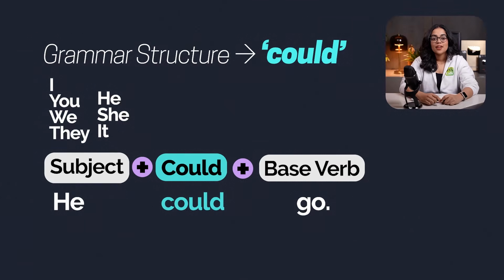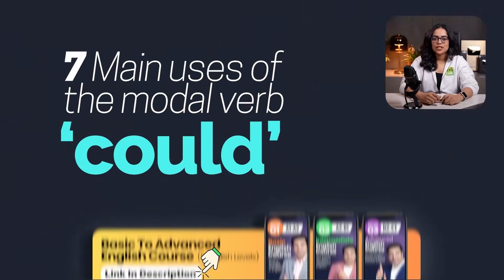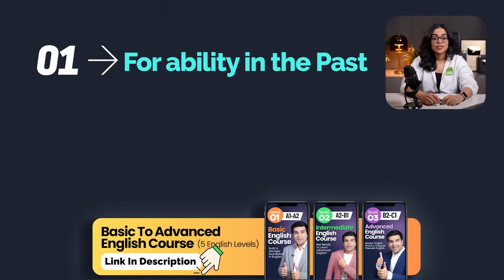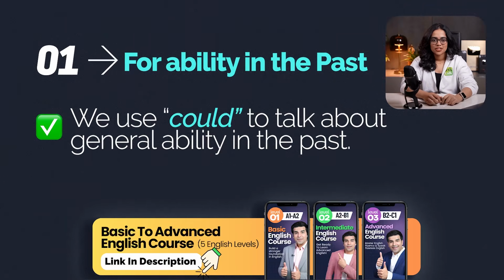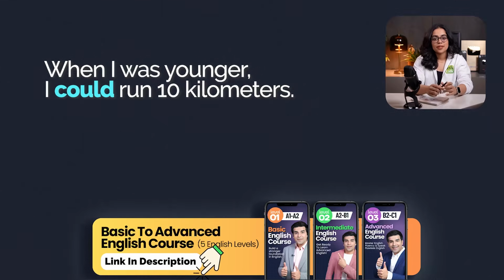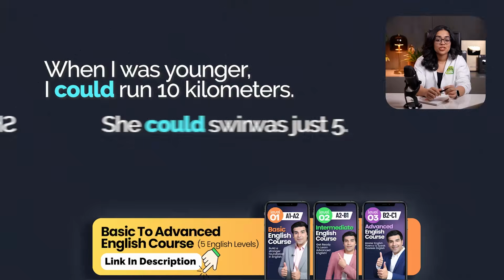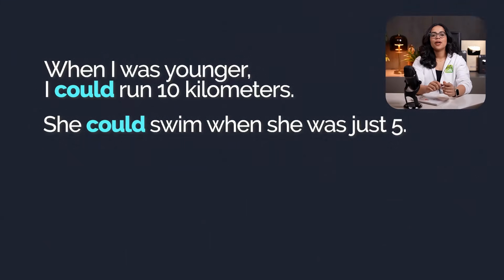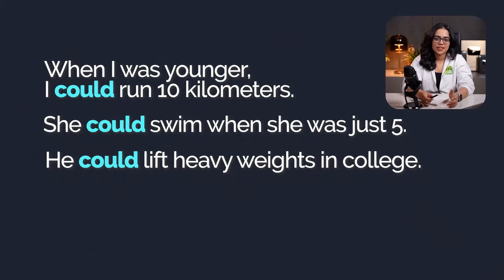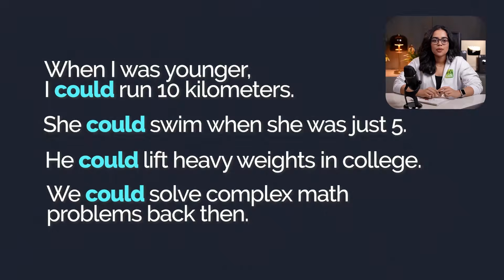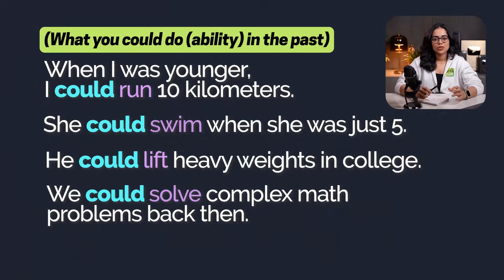Alright, now let's understand all the uses of could and in what situations we can use could. The first use of could is to talk about ability in the past. We use could to talk about general ability in the past. Take a look at these examples. When I was younger, I could run 10 kilometers. She could swim when she was just 5. He could lift heavy weights in college. We could solve complex math problems back then. Now in all these sentences after could, we have used the base form of the verb. And it talks about what you could do in the past.